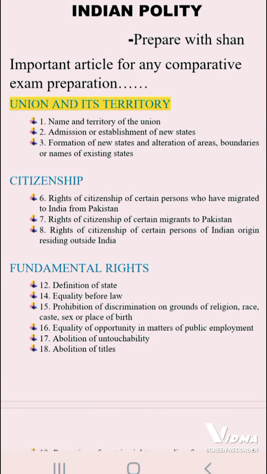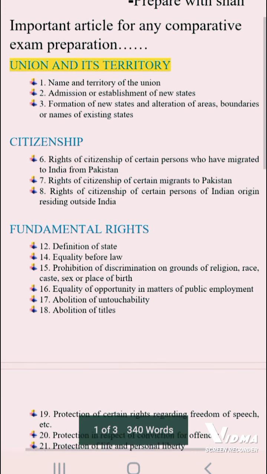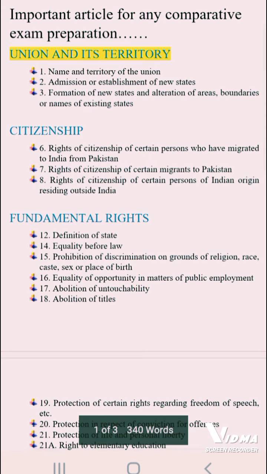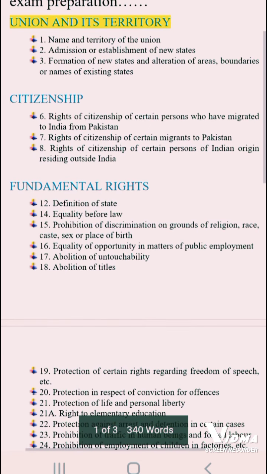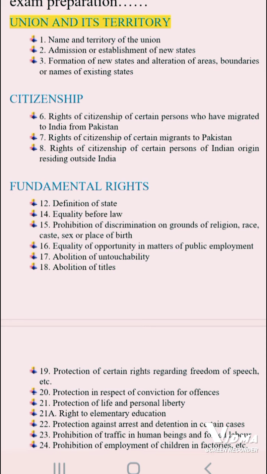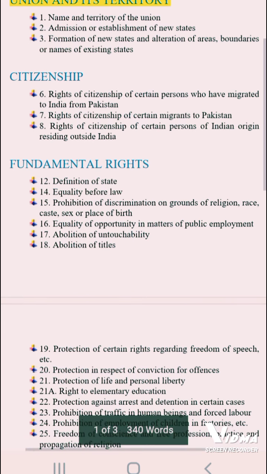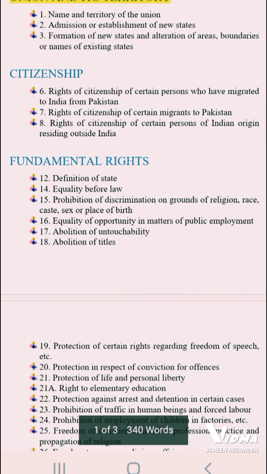Let's start with the Union and its territory. First, Article 1 is the name and territory of the Union. Then second is the admission or establishment of new states. Third is formation of new states and alteration of areas, boundaries or names of existing states. That is important because when a new state is created, it is necessary to define the area and boundary, such as the boundary of India and the boundary of Bangladesh.